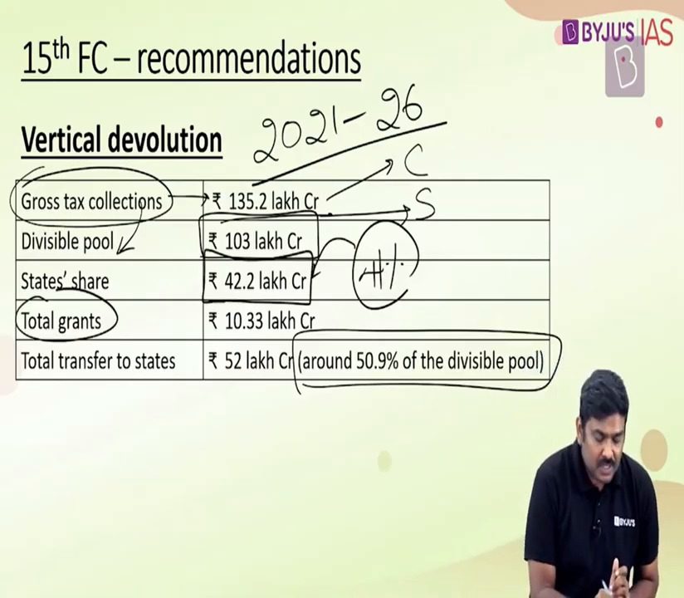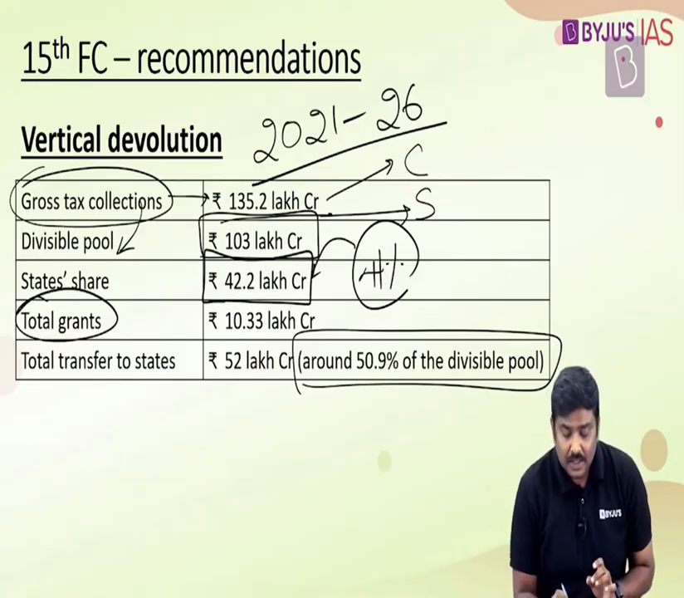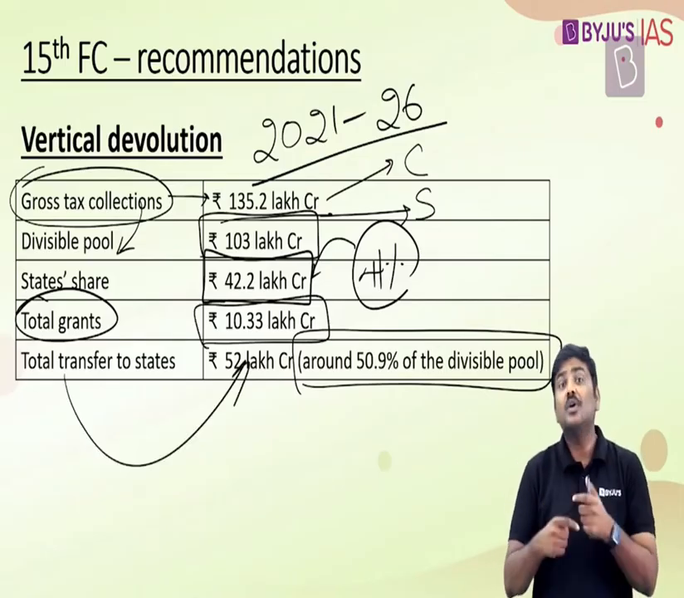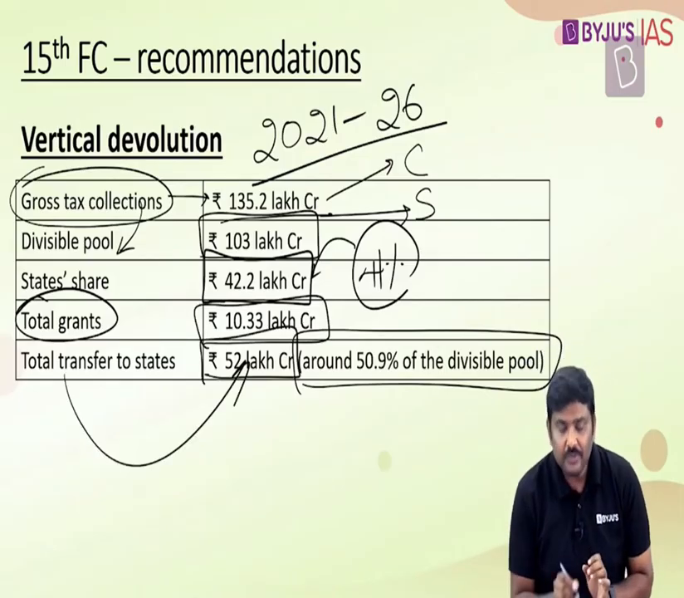And apart from this, grants have also been provided by the Finance Commission to the states, which we are yet to discuss. That value is 10.33 lakh crore rupees. The total transfer to the states because of the recommendations of the 15th Finance Commission for this particular duration will come out to be 52 lakh crore rupees.